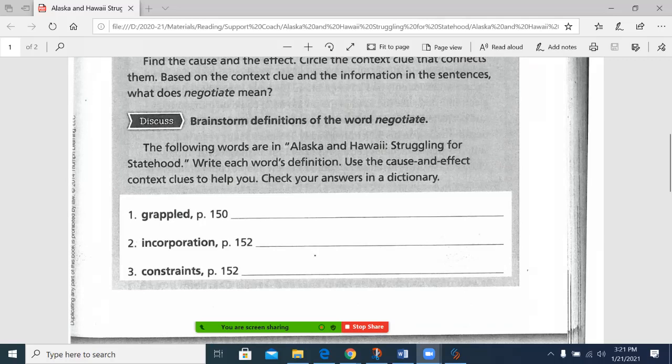The following words are in Alaska and Hawaii, Struggling for Statehood. Write each word's definition. And this is a good place to practice with grappled, incorporation, and constraints. Doing this ahead of your first read of the full text will probably increase your comprehension.